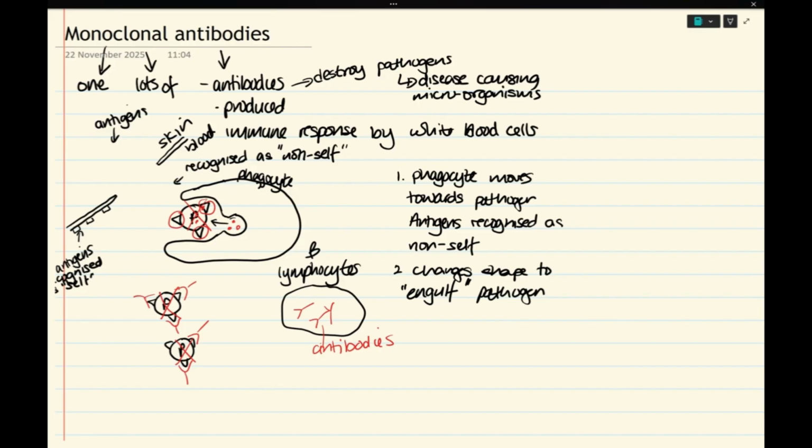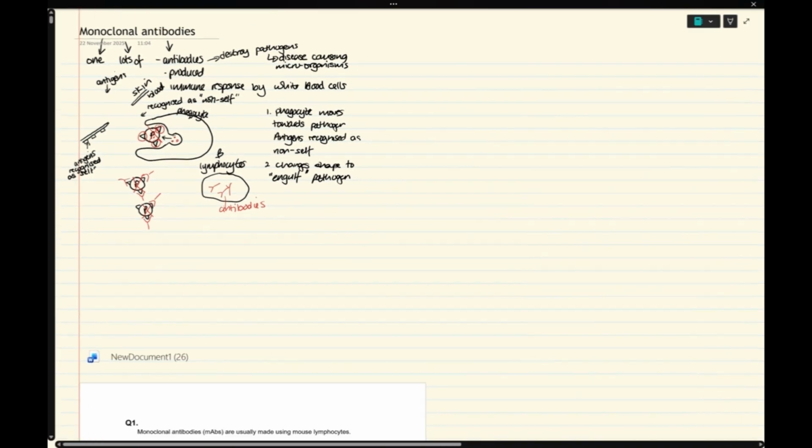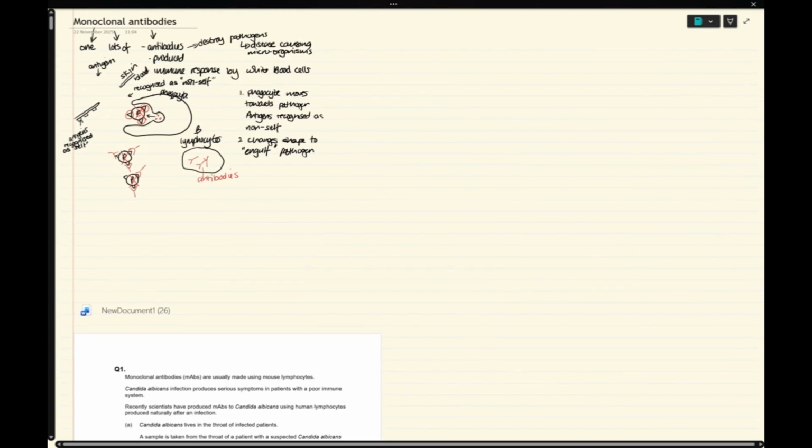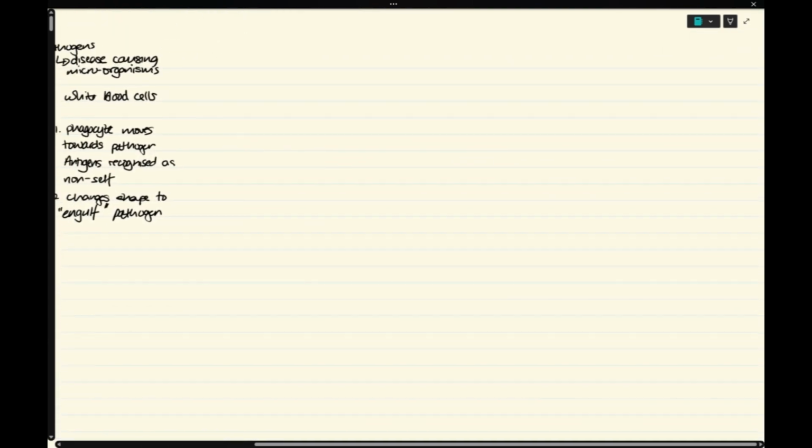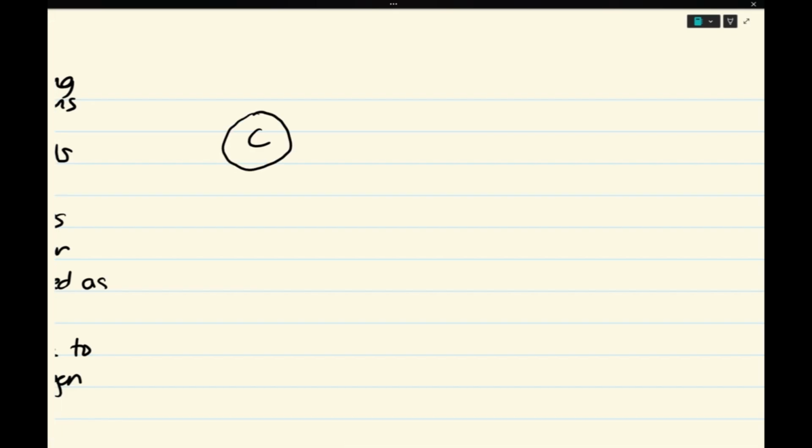Okay. Why would we want to make lots of antibodies that are one shape? Well, have a think about this. This is a cancer cell. This cancer cell has very specific molecules on its surface, protein molecules with a very specific shape.